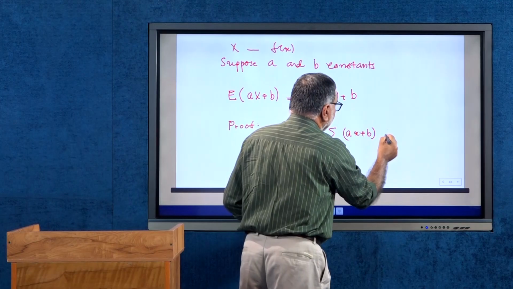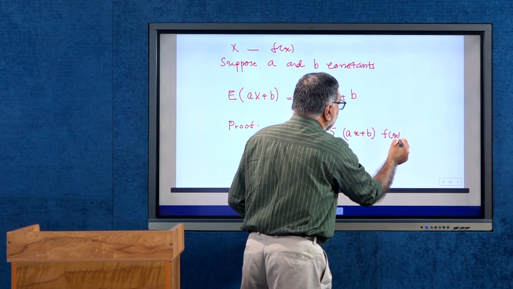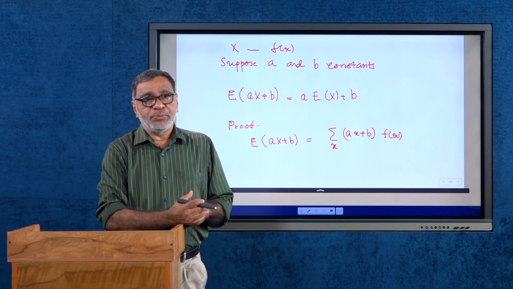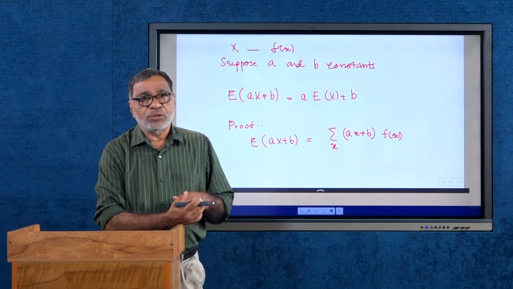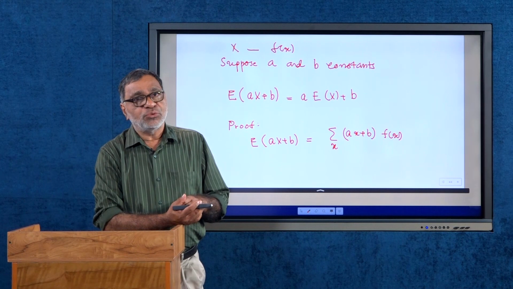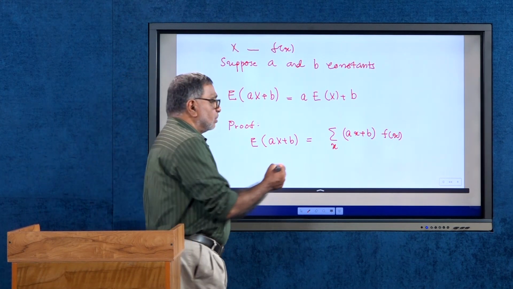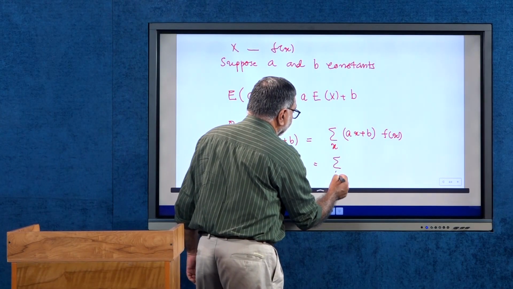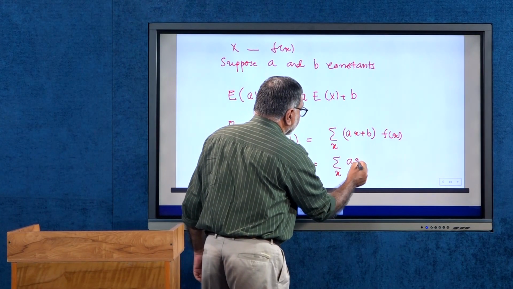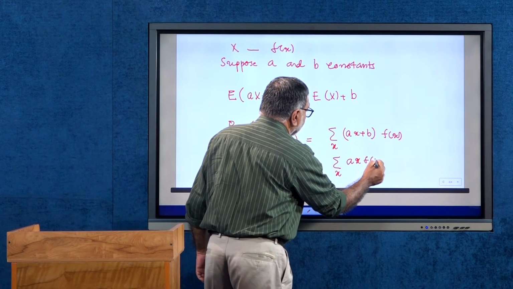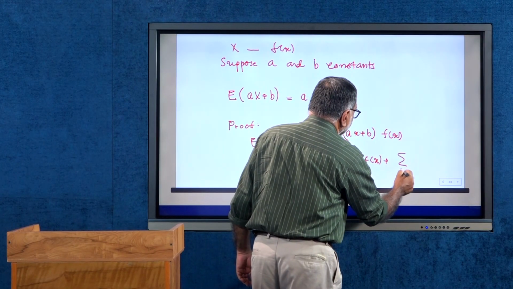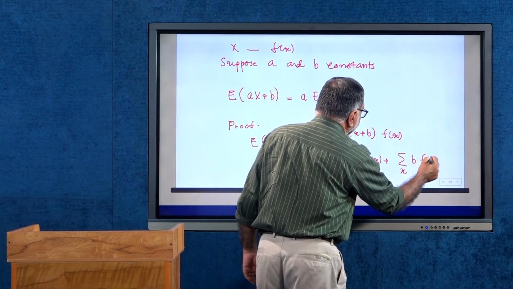So, this is fx. So, by definition of expectation of ax plus b is equal to sigma over x (ax plus b) into fx, and this is equal to sigma over x ax fx plus sigma over x b into fx.